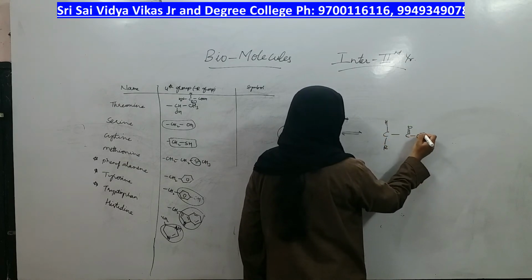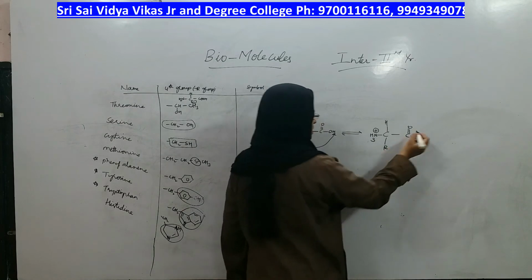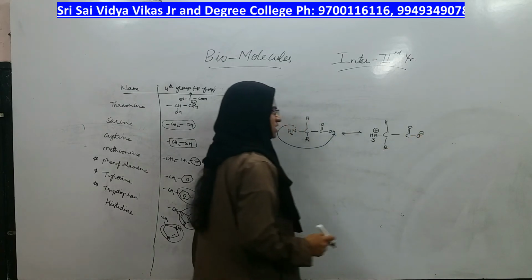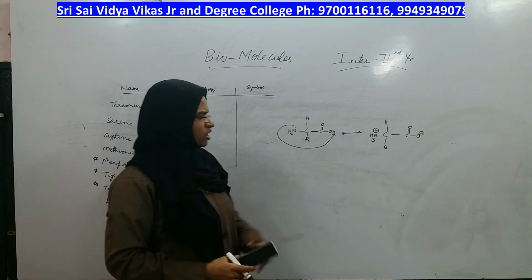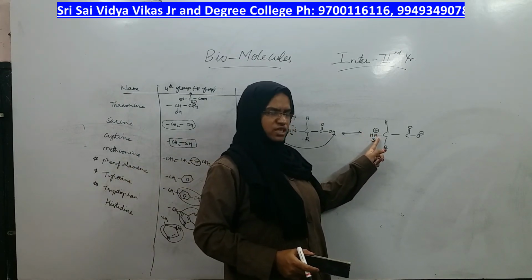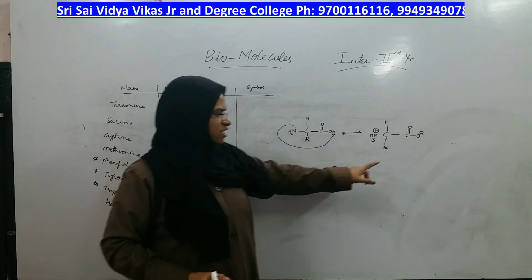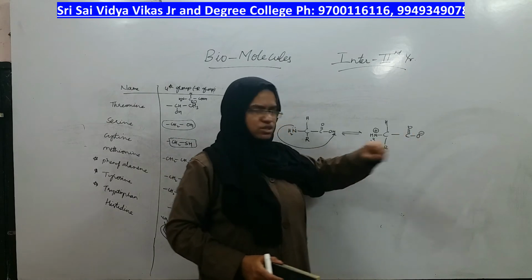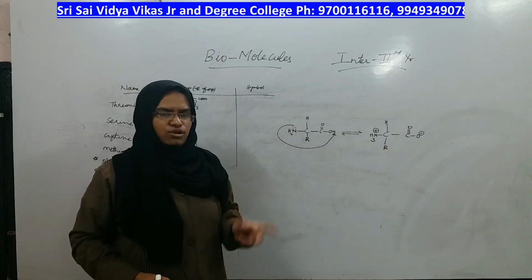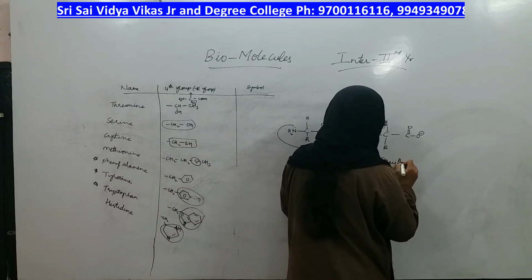carboxylic acid donates its H plus ion to the amino group. So the amino group gets a positive charge and the carboxylic acid gets a negative charge. Now in a single molecule, you can see a positive charge on the amino group because it took the proton, and a negative charge on the carboxylate group because it lost the proton. This is called a Zwitter ion.